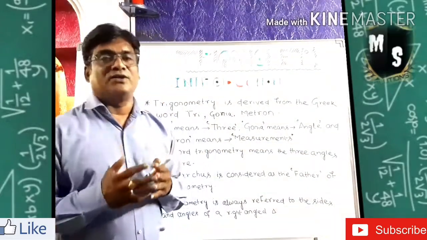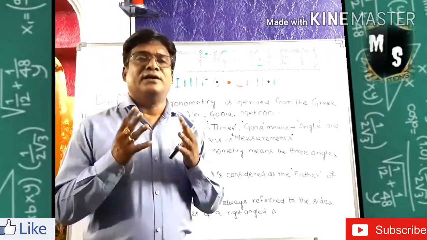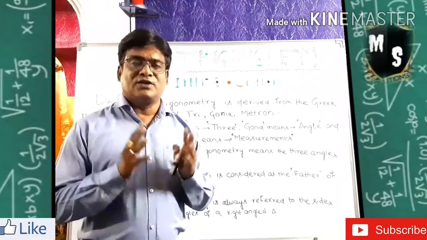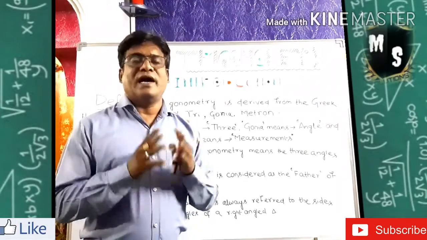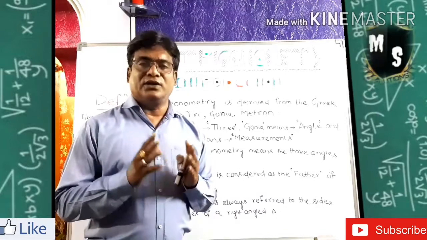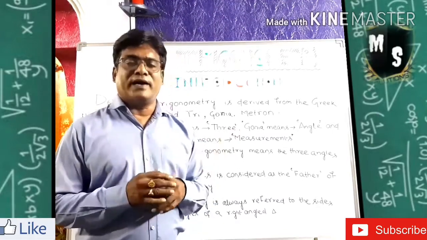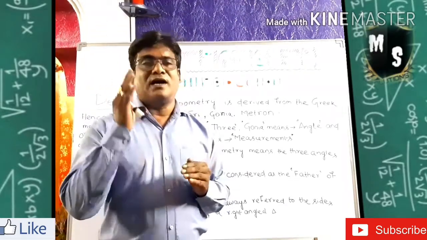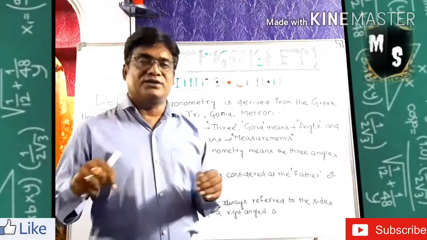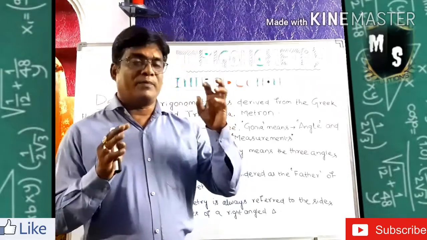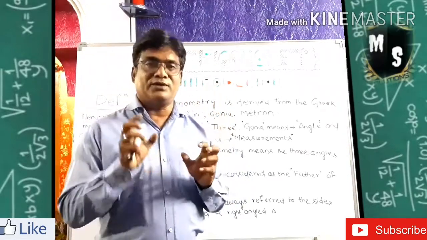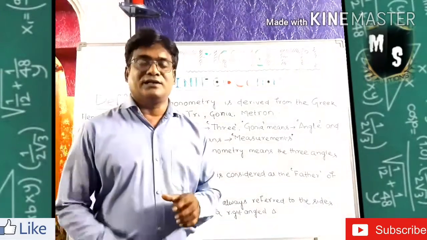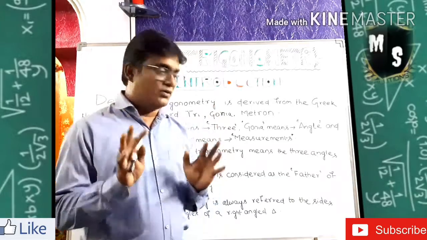But as it is a right angle triangle, another mathematician is also involved, that is Pythagoras. So Pythagoras also gave the idea of a right angle triangle, and in a right angle triangle, as you know, one angle is 90 degrees and there is a largest side which is called the hypotenuse, and one side is the perpendicular and another is the base. So the relation between the perpendicular, base and the hypotenuse was given by Hipparchus. For that reason, Hipparchus is known as the father of trigonometry.